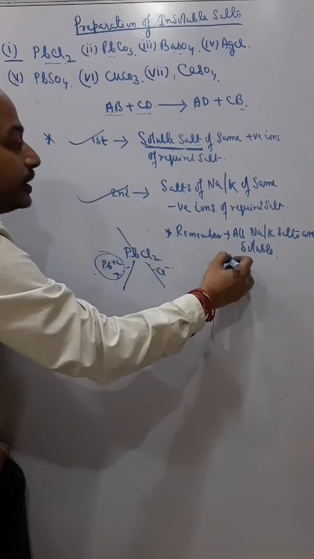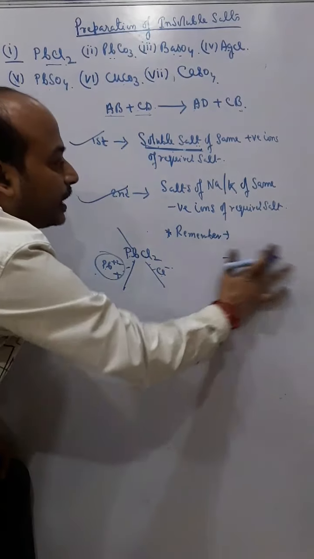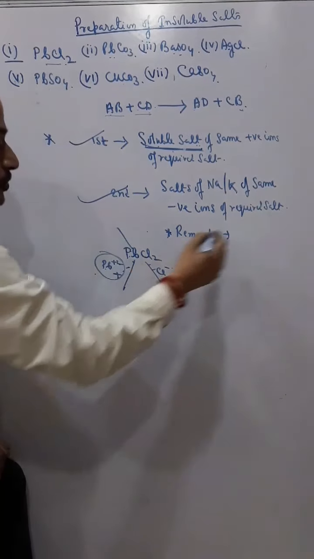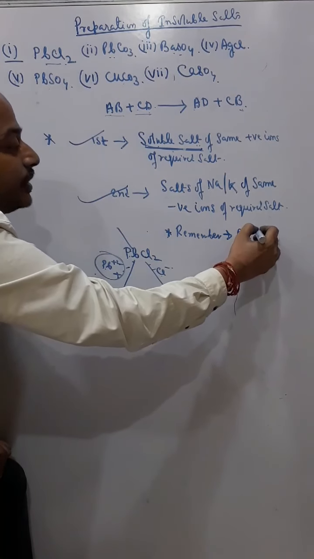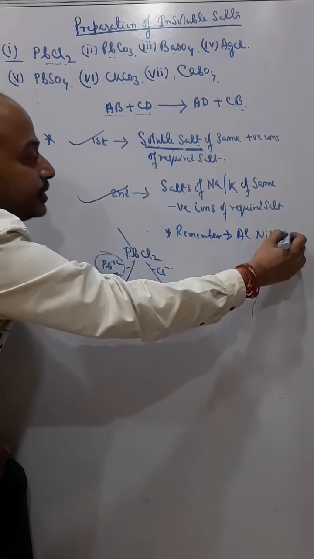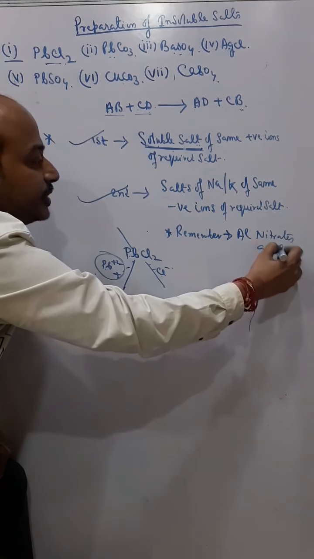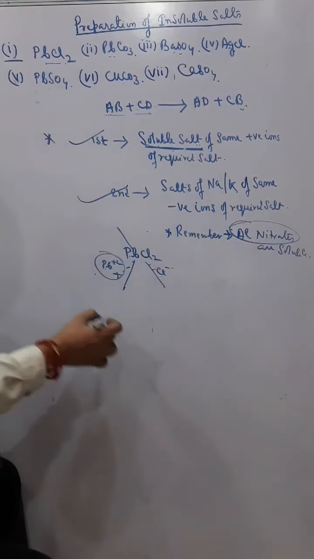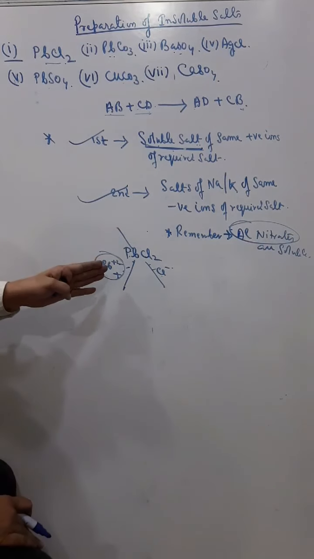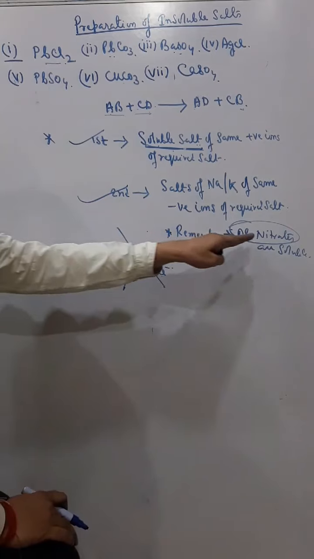Here this is not required, but all nitrates are soluble. There are other soluble salts too, but since all nitrates are soluble, every time I want to take a soluble salt, it is better to use a nitrate.